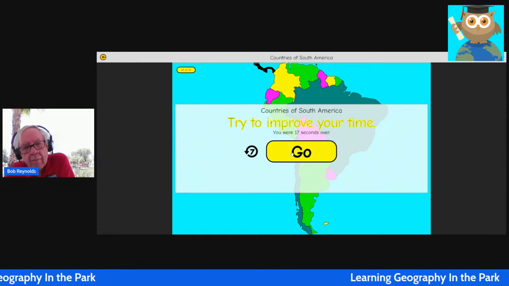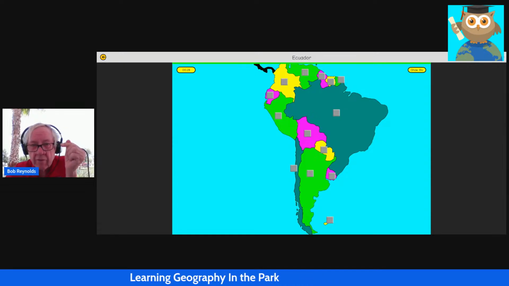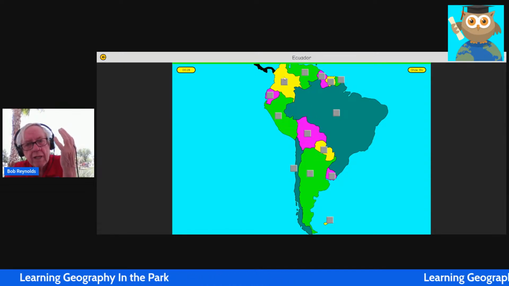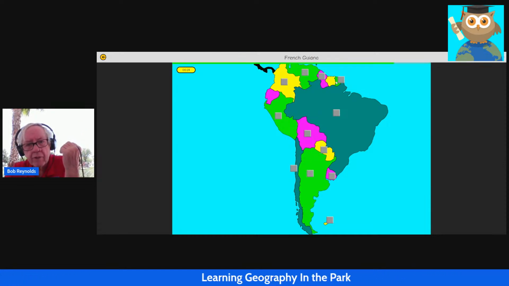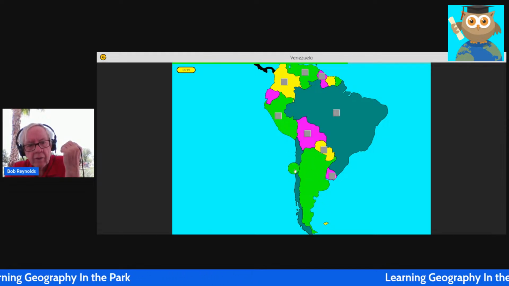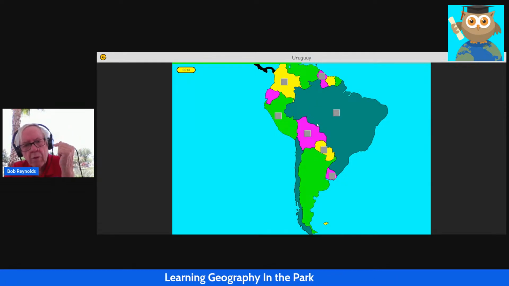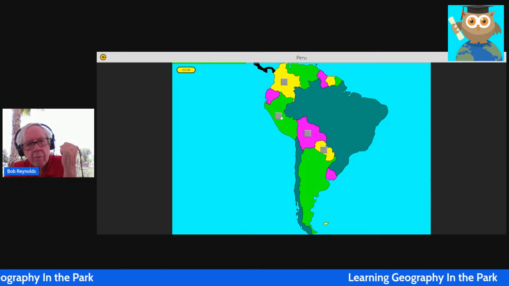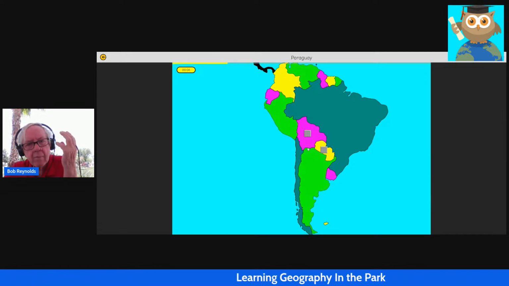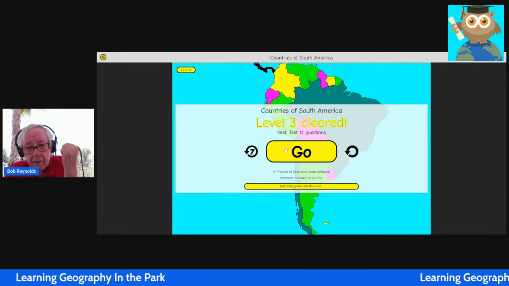Even in random order, we're still racing the clock. The difference is in random order, you have to look at the question each time, so we give you more time. It asks for Ecuador. Ecuador is close to the equator down there. Suriname, French Guiana, Argentina, Falkland Islands is easy. Chile, Venezuela, all these get to be easy the more you practice. Uruguay, Guyana, French Guiana, Brazil, Peru, Colombia is connected, Paraguay, and Bolivia. We beat the clock.